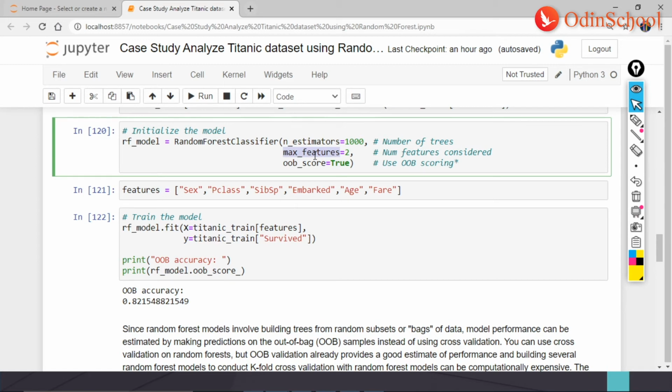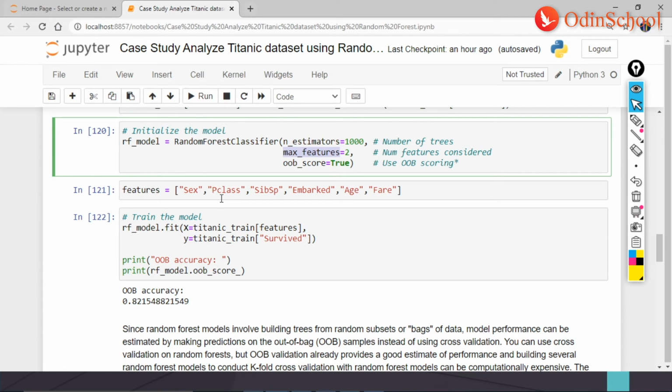That is, probably my first tree would have only sex and P class. My second tree would have P class and SIBSP. So it would have only 2 features per tree. Okay, so I'm considering these.